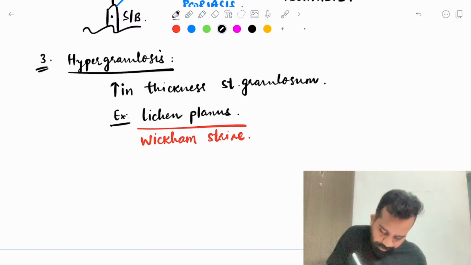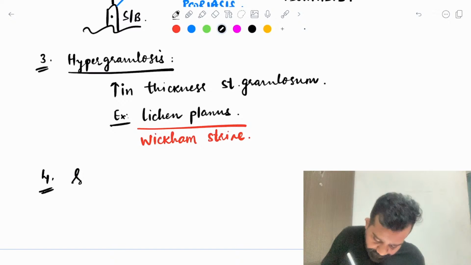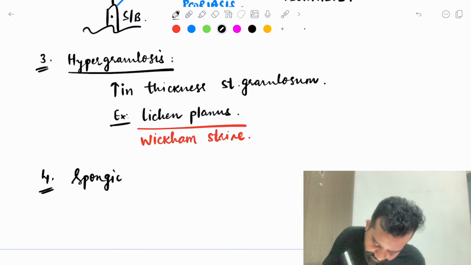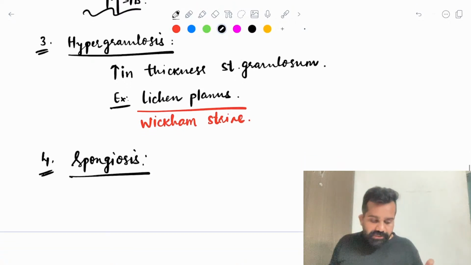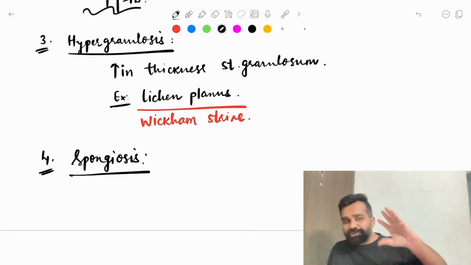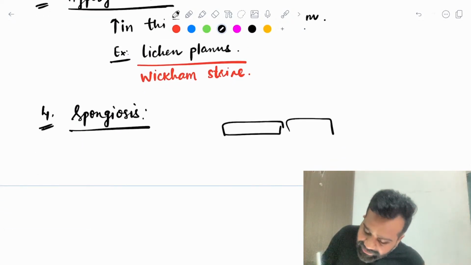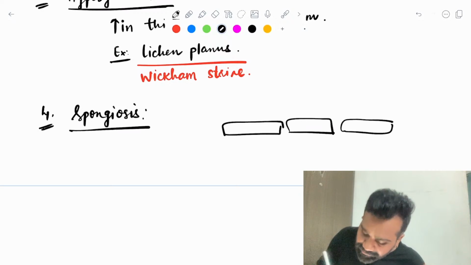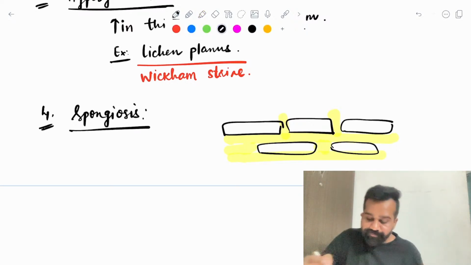What is the fourth important dermatological term? Spongiosis. As the name tells you, spongiosis means sponge. As I told you, the stratum granulosum gives a very important barrier function, with lipid granules giving a brick and cement model.